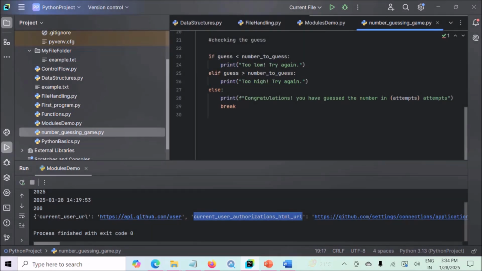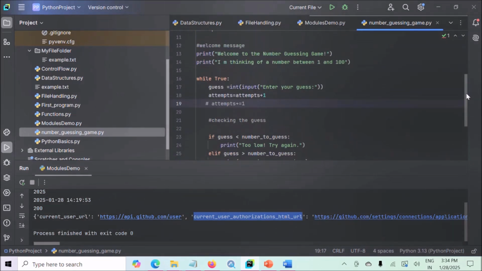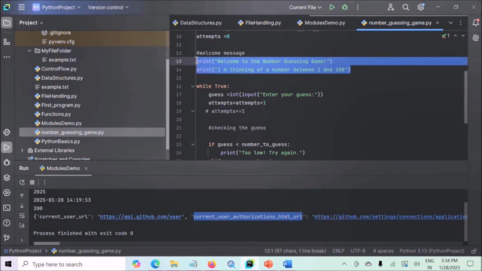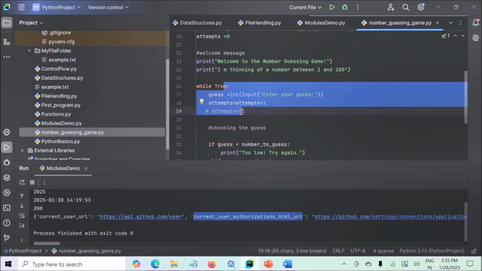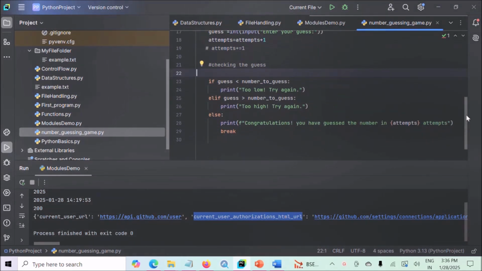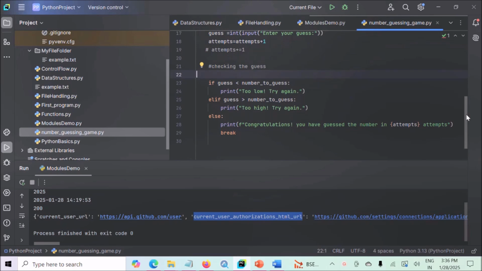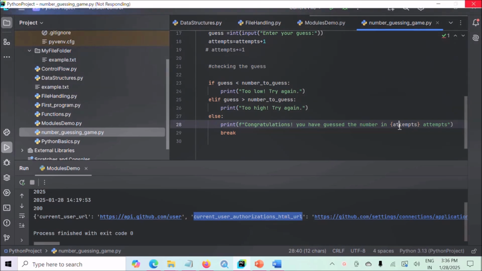Now when we run the program, it will first print a welcome message: Welcome to the number guessing game. I am thinking of a number between 1 and 100. Next, the user enters a guess and the program tells if it is too low, too high or correct. Inside this while loop, the game continues until the user guesses the correct number, at which point it displays, congratulations, you have guessed the number in so many attempts. That's all our game is. So now let's execute the code and see the output.